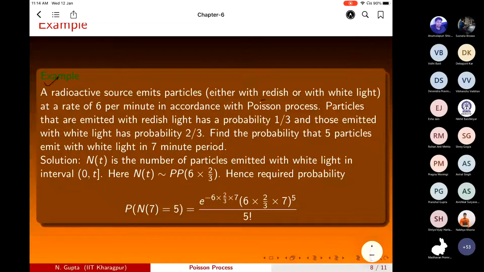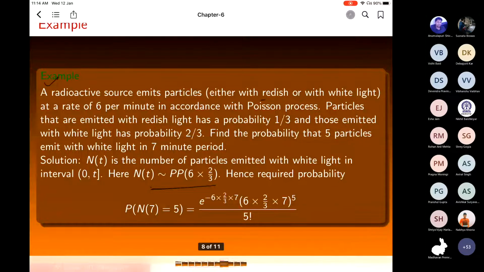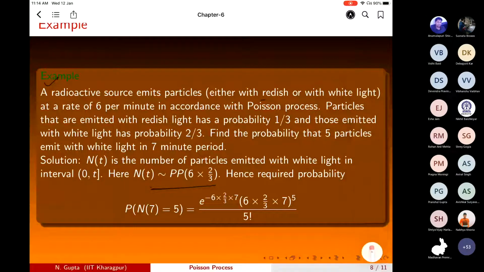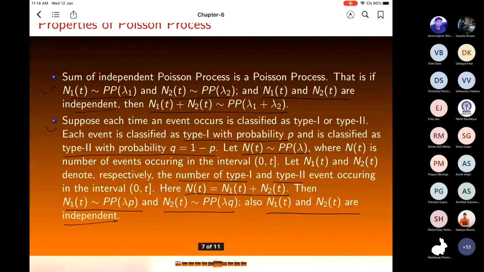Is this property only for binary classification, or if there are more types, can we still apply it? You first have to check, like here P plus Q is equal to 1.